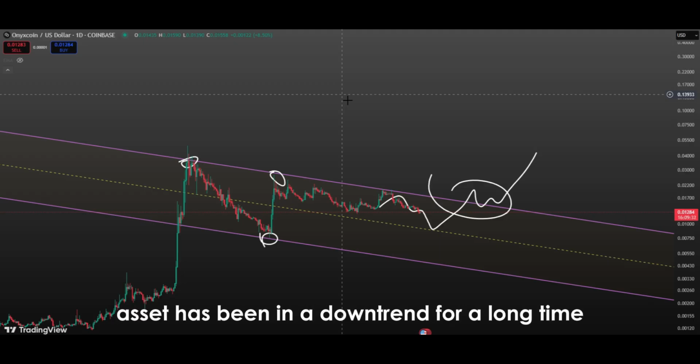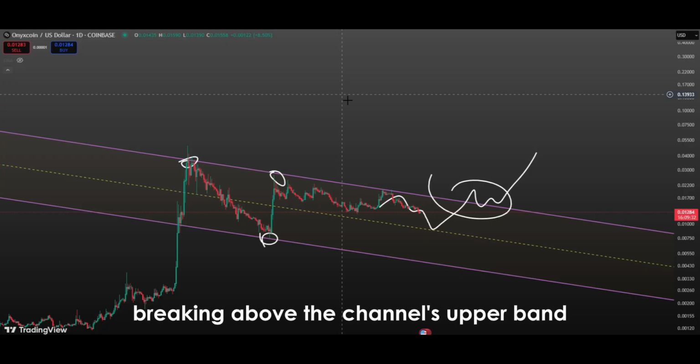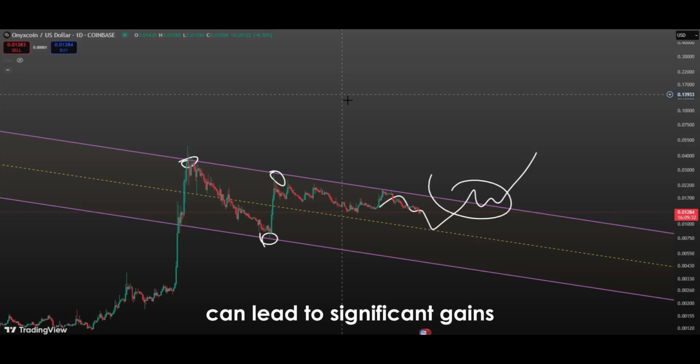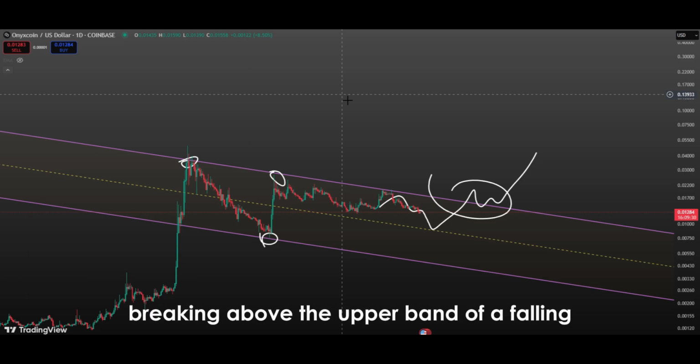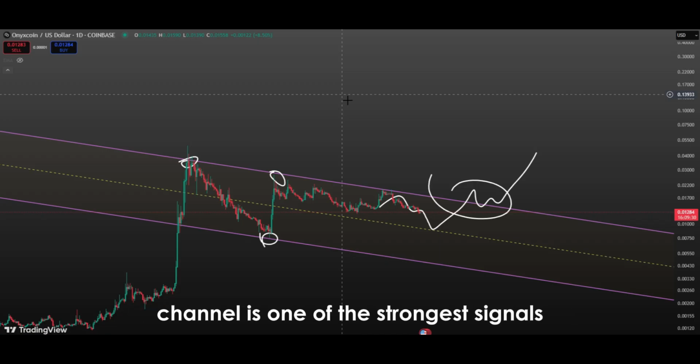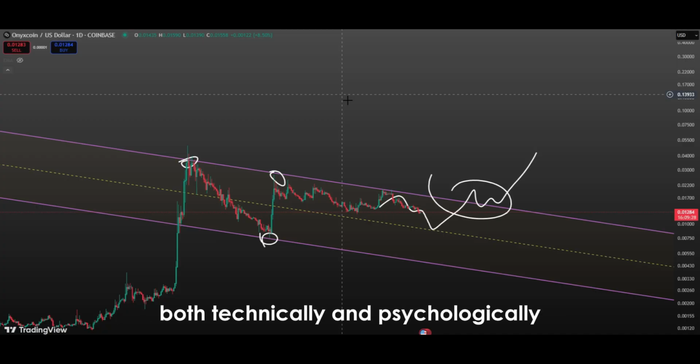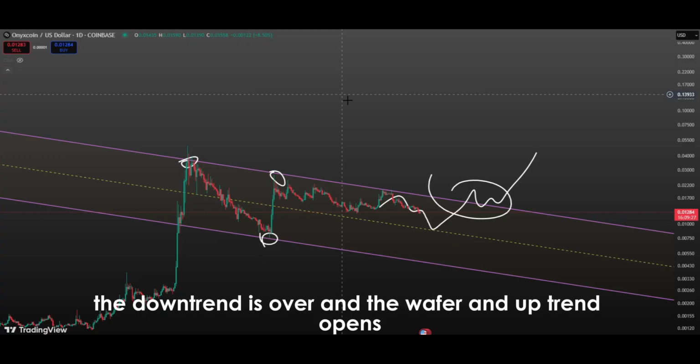Especially when a crypto asset has been in a downtrend for a long time, breaking above the channel's upper band can lead to significant gains within just a few days. This allows investors to earn both short-term and long-term profits. In conclusion, breaking above the upper band of a falling channel is one of the strongest signals that the price is about to start rising. This structure is an important turning point both technically and psychologically.